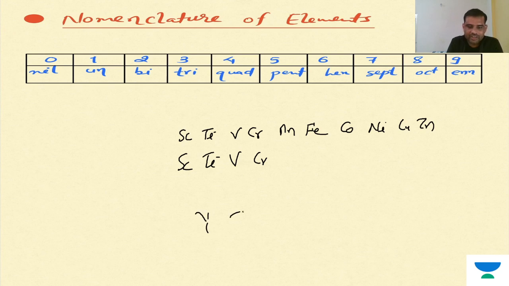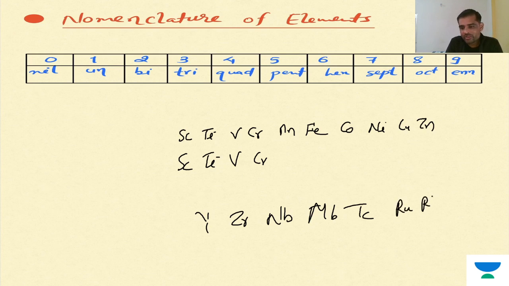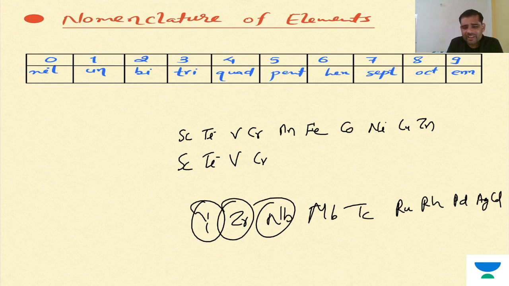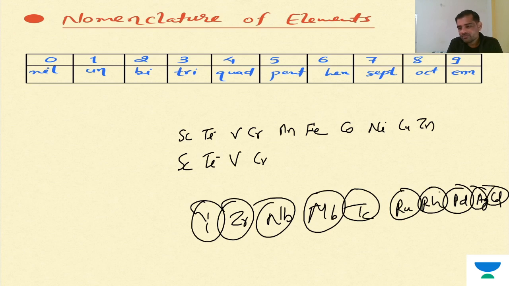Yttrium, zirconium, niobium, molybdenum, technetium, ruthenium, rhodium, palladium, silver, and cadmium. Like this, simply, we need to memorize, because it's not too many, only 30 elements. That's it. And for the other elements, I gave a jingle.